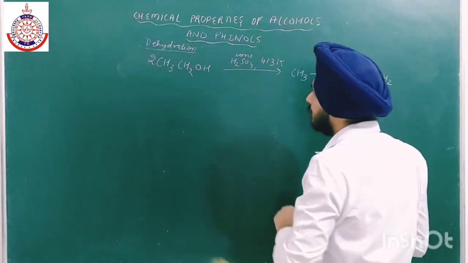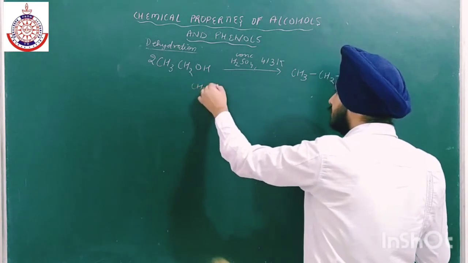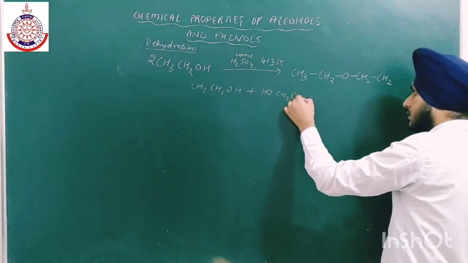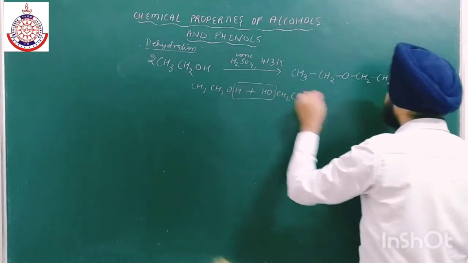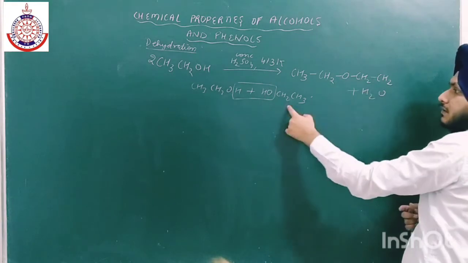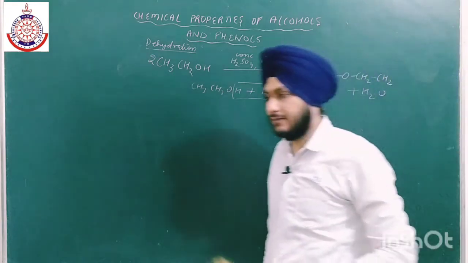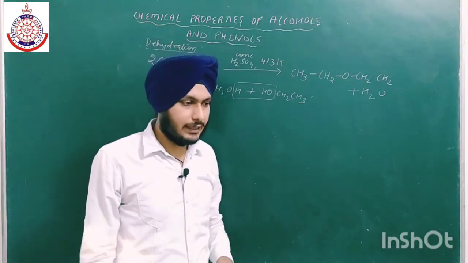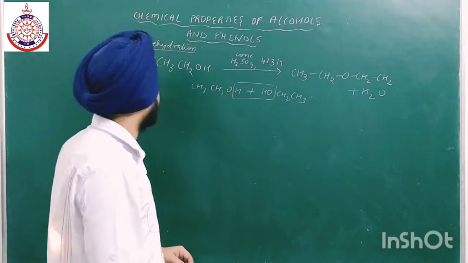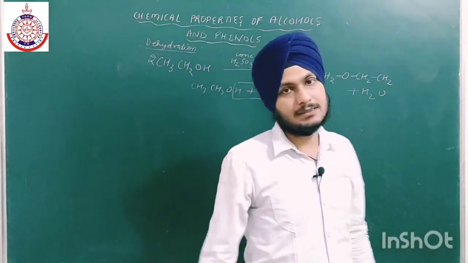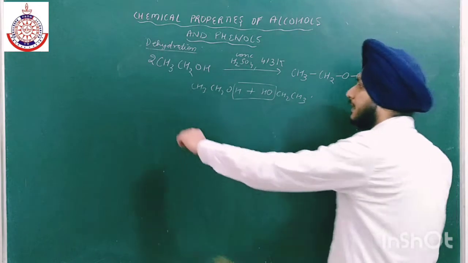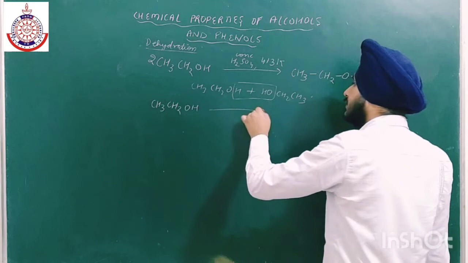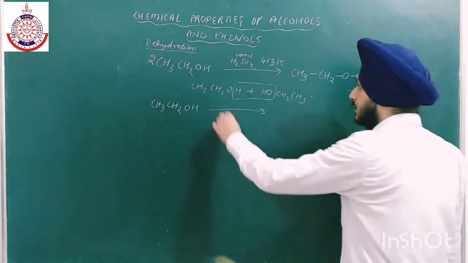So now what will happen? Here we have 2 moles of ethanol like this. Water will be released and we will get this product. So this product is formed at 413 Kelvin. Now if I increase the temperature by 20 degrees, to 433 Kelvin, dehydration will take place and the formation of alkene will take place. You should keep in mind that there is a very big role of temperature over here.